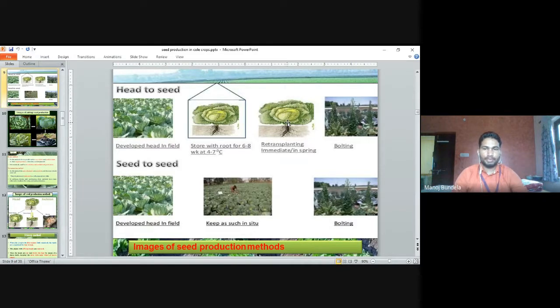First we develop the head in the field and keep it in situ, meaning in the field itself. We do not store it; in the seed to seed method it stays in the field. Then bolting will occur, meaning the flower stalk will develop and flower development will start. In head to seed, the head develops, we store it with roots, retransplant, and then bolting occurs. These are the two methods we use.